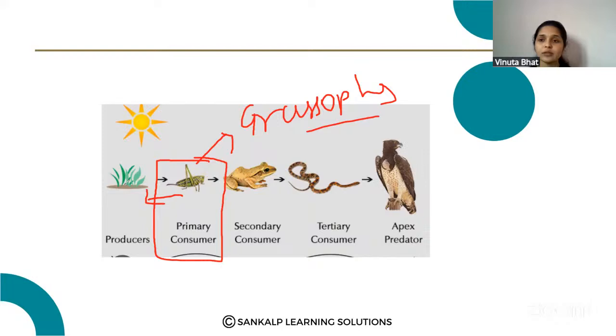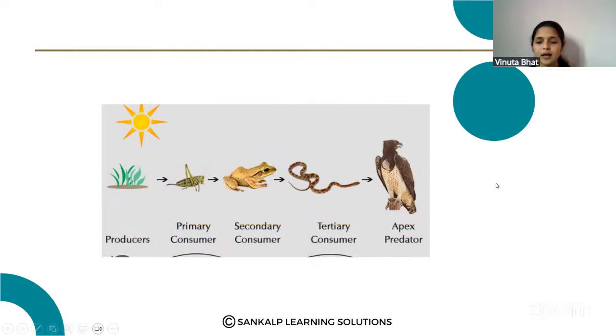So the grasses become less in that area, in that land. When the producers are less, the complete food chain is affected by this increase in the number of grasshoppers. So that is the answer for this question.